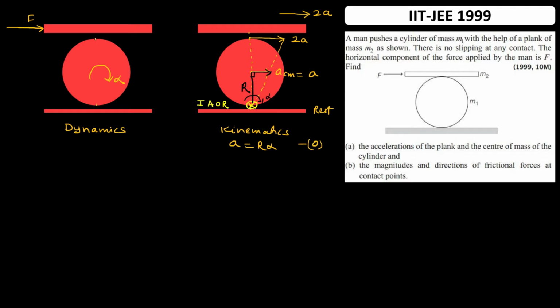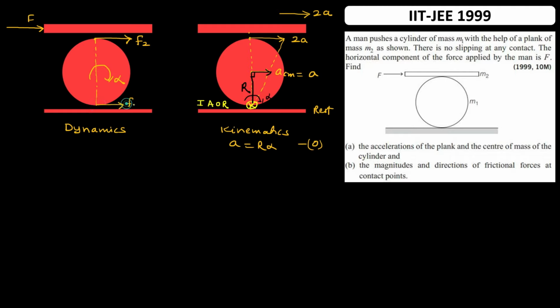The alpha could be this way only if the friction at the top is along this direction, and let me call this friction F2. And suppose the friction at the bottom, I am just assuming this direction, to be F1.